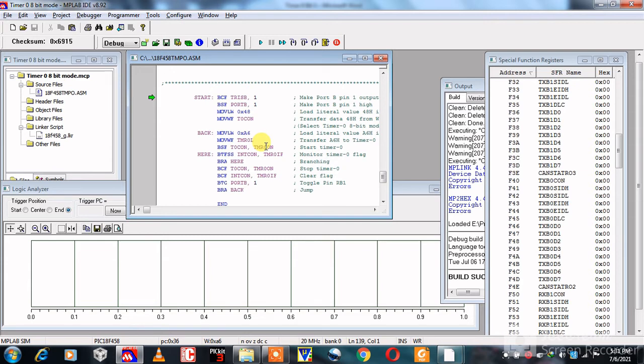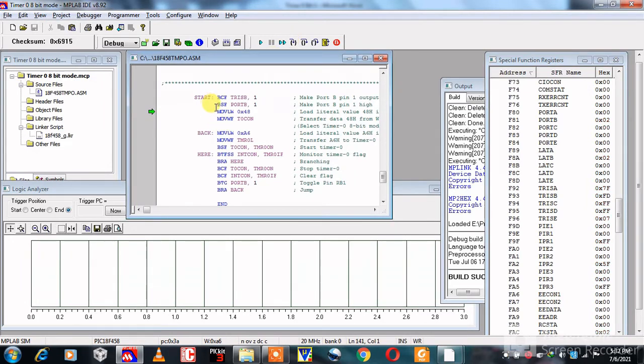Now I will explain the Timer 0 8-bit mode program stepwise. BCF means bit clear file. TRISB, 1 means make PORTB pin 1 output direction.